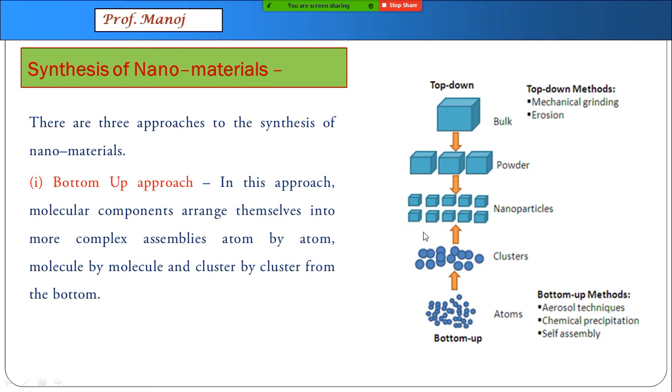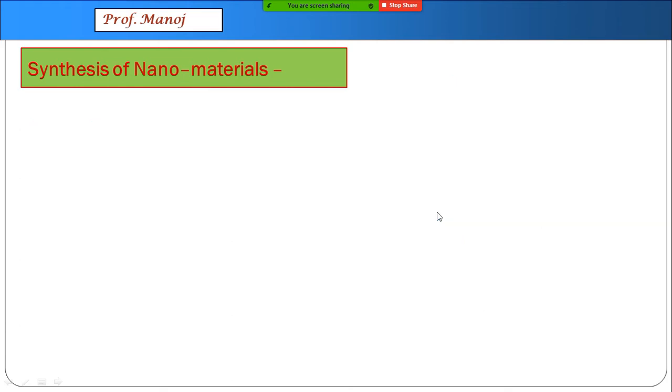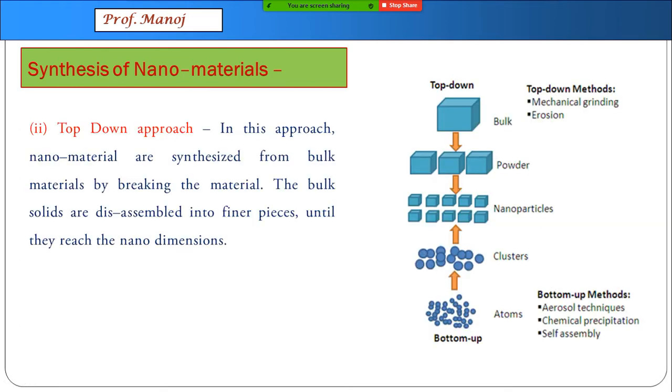So in the diagram you can see that in the bottom up approach you have these atoms, joining them we get clusters, and by joining clusters we get nanoparticles. This synthesis can be done from colloidal solutions. Now in the second approach, which is called the top down approach, we start with a bulk, break it down into a coarse powder, which later on converts into nanoparticles. So in both these cases, different ways have been applied. Both of these are physical ways.